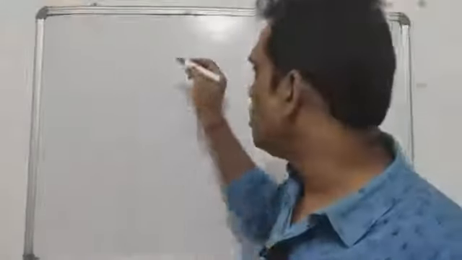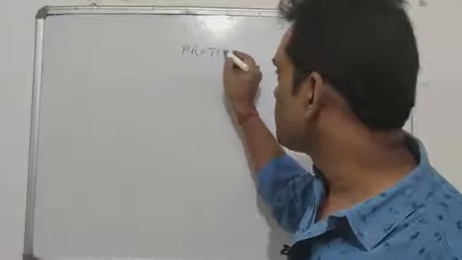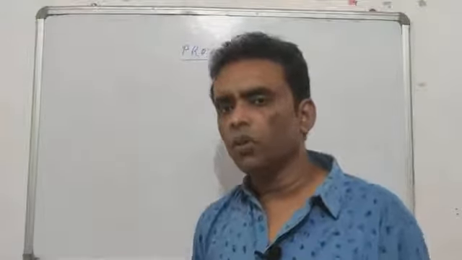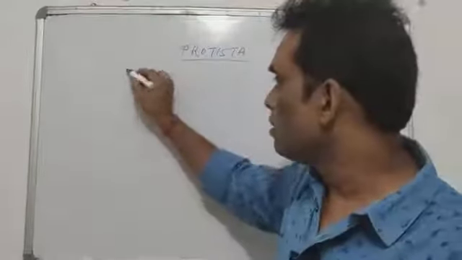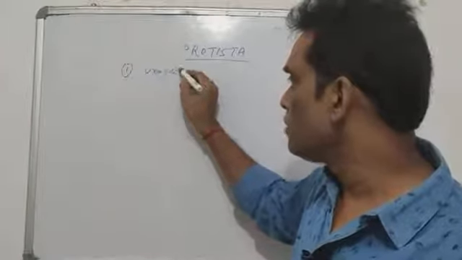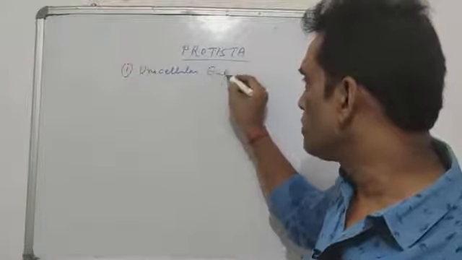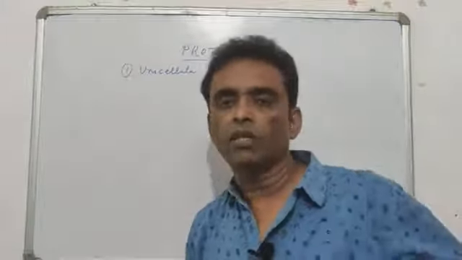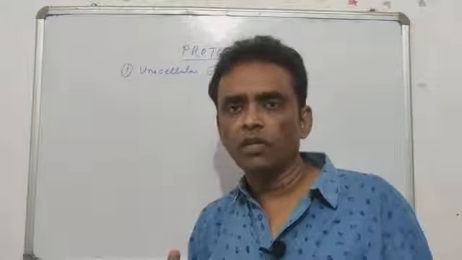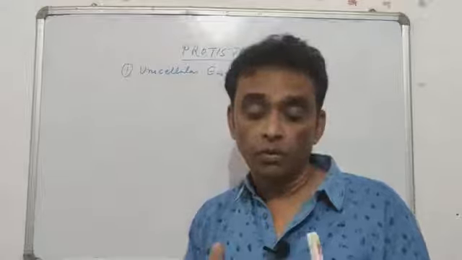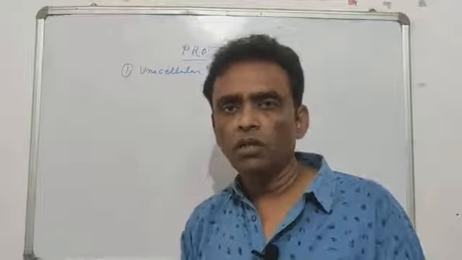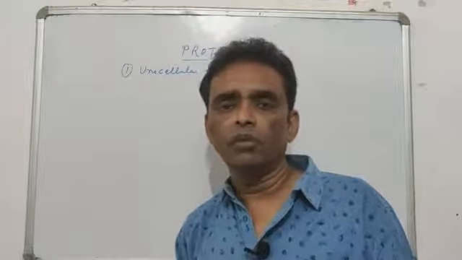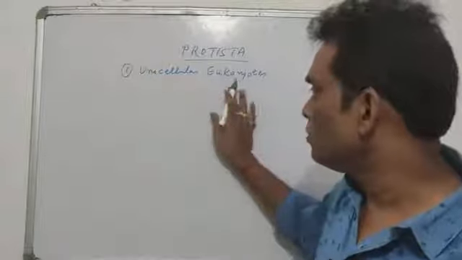The second kingdom is called Protista. And the classification will make it very, very clear to you what Protista are. They are unicellular eukaryotes. In the first video, I told you how Robert Whittaker classified the organisms into kingdoms. If you study that, you will understand that in the group Protista he kept only eukaryotic cells, no doubt, but which were unicellular. Never in their life did they have more than one cell. So that is unicellular eukaryotes.